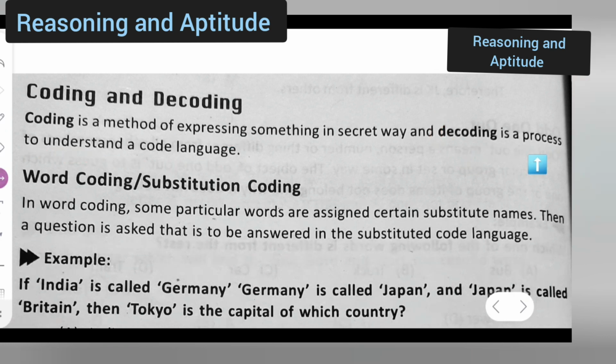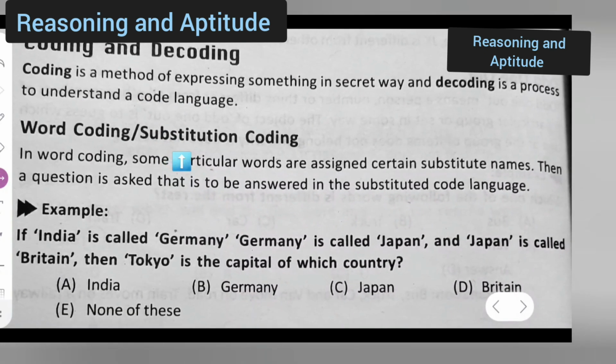So I can take down this. Decoding is a process to understand a code language. So here the definition of coding and decoding is given. Coding, remember, is something in a secret way, and decoding is a process of understanding a code language.